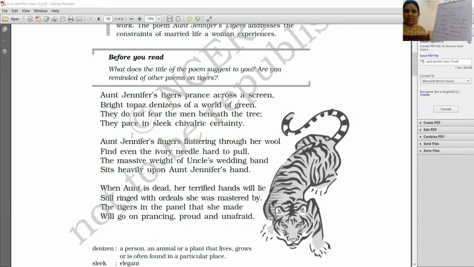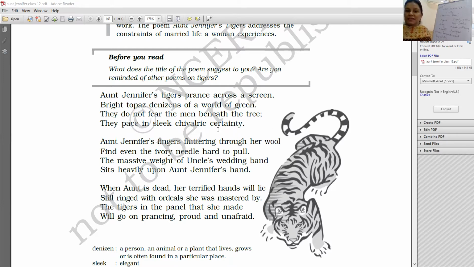And topaz is the color of the tiger. Green is his habitat. Pace, walking, prancing. Of course, full of life, full of energy. So these are words of movement. Prancing, pacing, sleek, also majestically, royally, chivalric certainty, with that confidence and commanding respect.